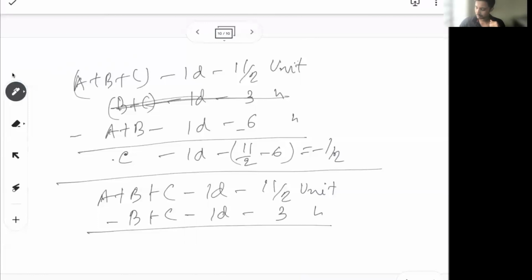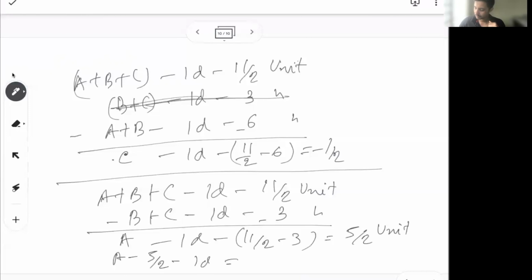If I subtract, I know a in one day can do 11 by 2 minus 3, or 5 by 2 units. So a can do 5 by 2 units in one day, hence 60 units can be done in 60 into 2 by 5, or 24 days. So a can finish the work alone in 24 days.